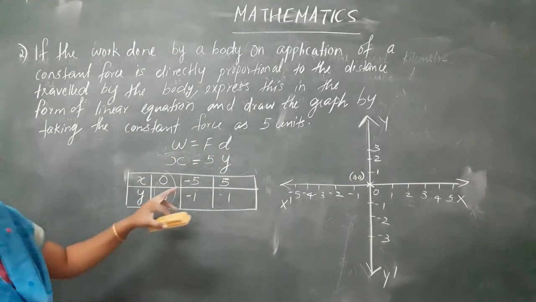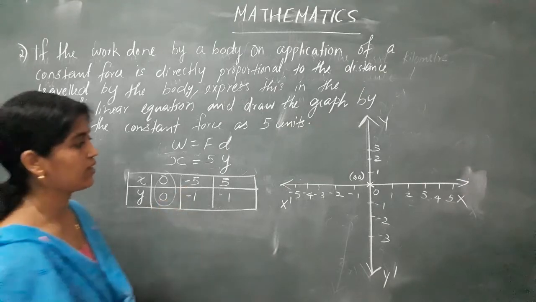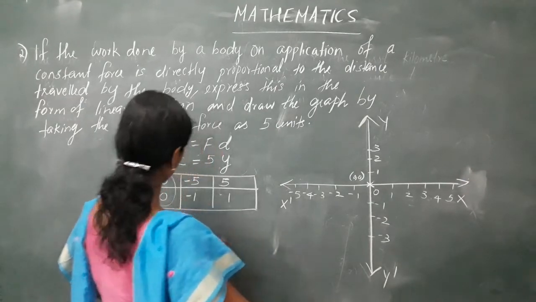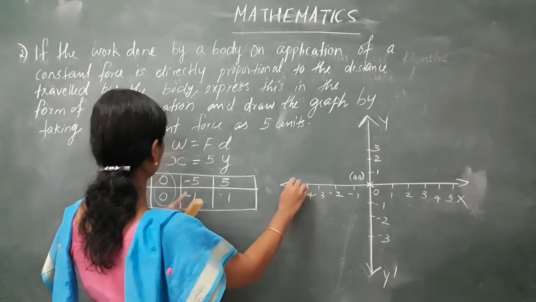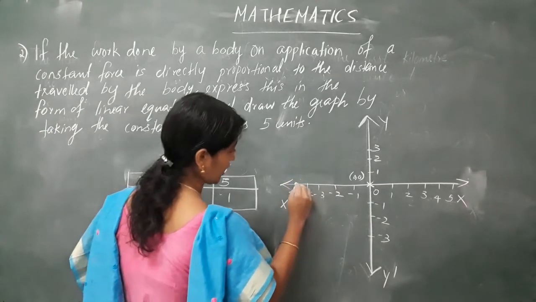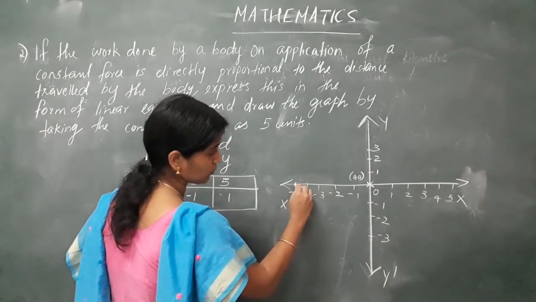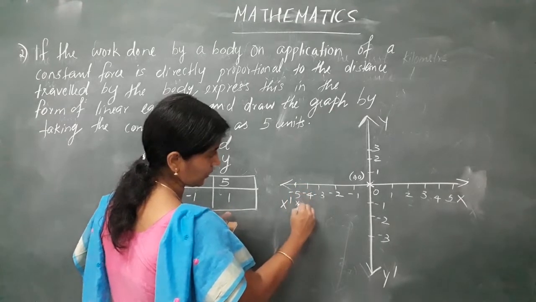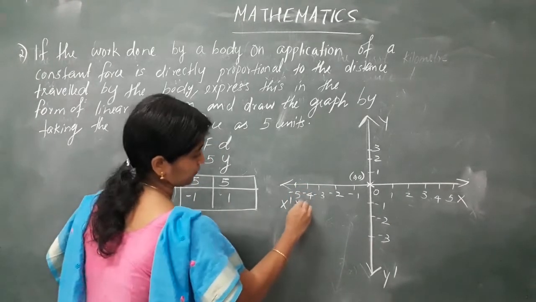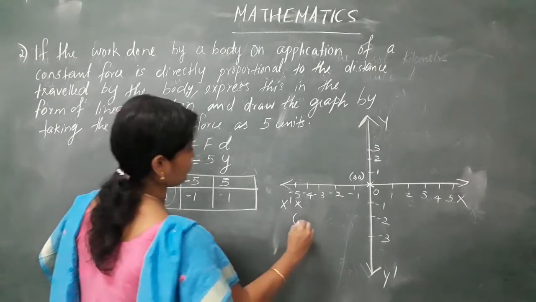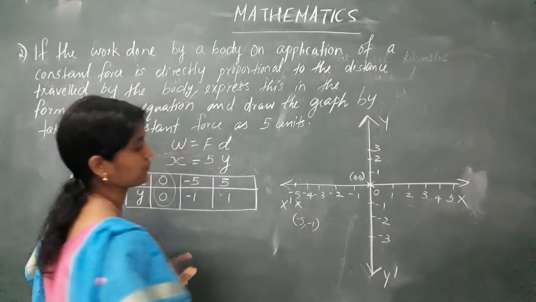Okay, next it is minus 5, minus 1. So x coordinate is minus 5 and y coordinate is minus 1. So I reached minus 5, now I have to move towards minus 1, so towards down I have to move. This is the point, minus 5, minus 1.